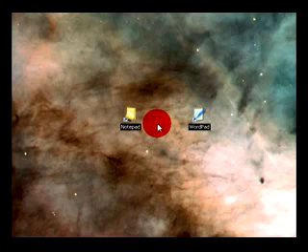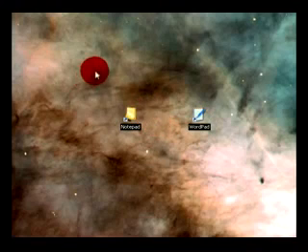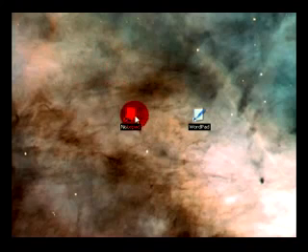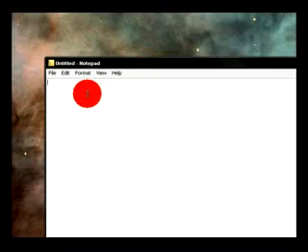Okay, right. Today I'm going to show you how to attach a .bat to a .exe and make a sort of setup thing, if you know what I mean. So firstly, I want you to open up Notepad.